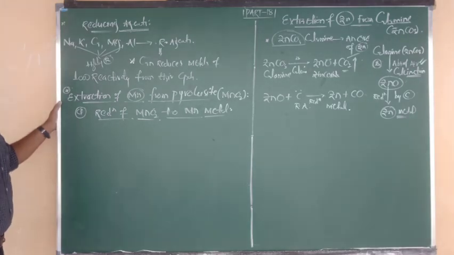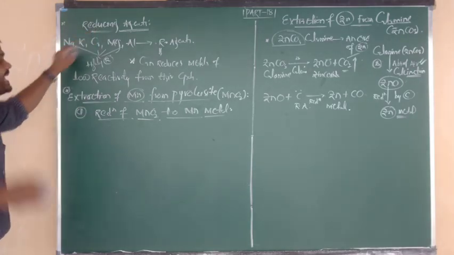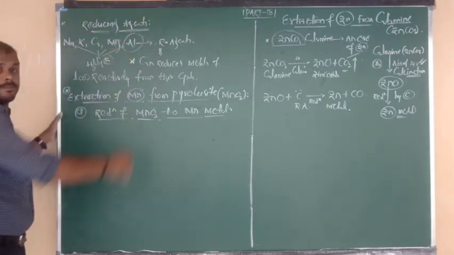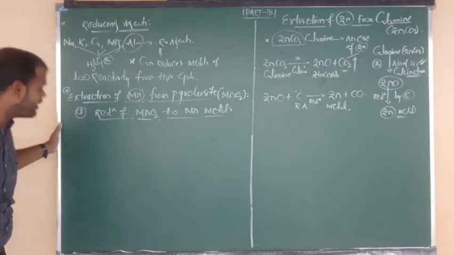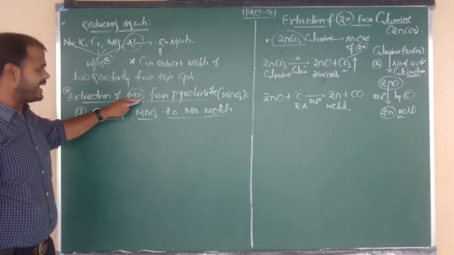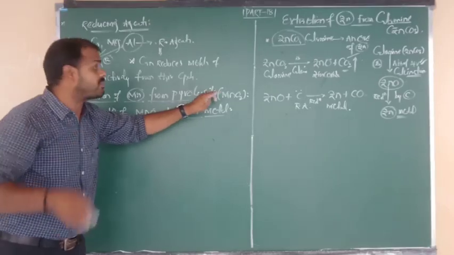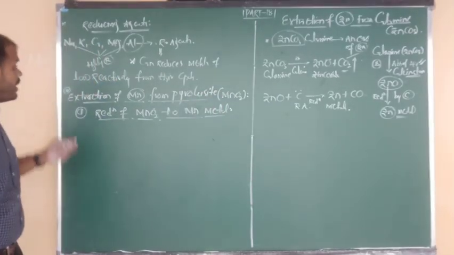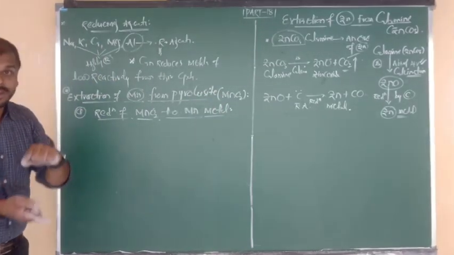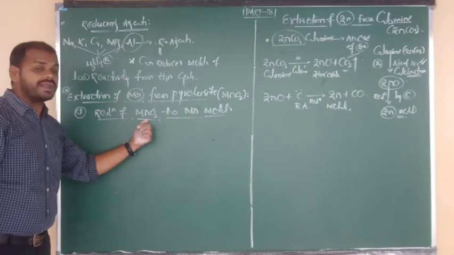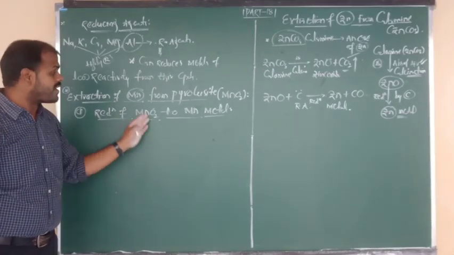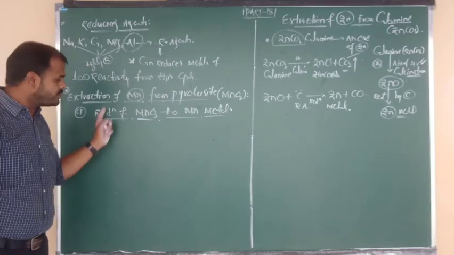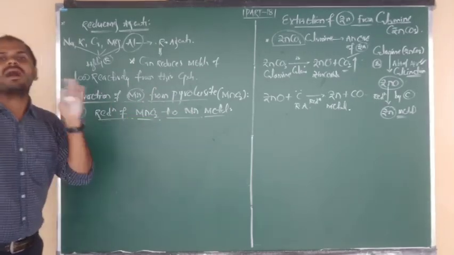Again, by the same concept, using a powerful reducing agent, that is aluminium. So extraction of manganese from pyrolusite. What is the formula of pyrolusite? MnO2. Also, give the reduction of MnO2 to Mn.